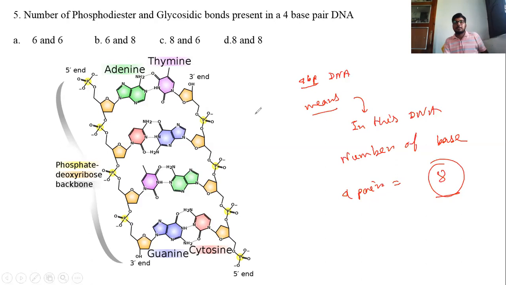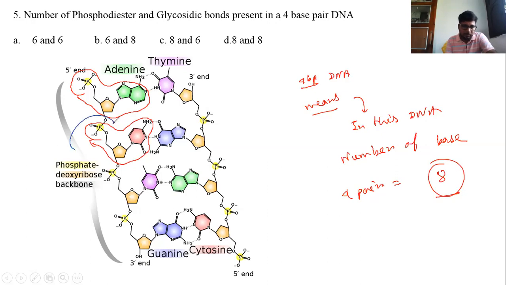So here we calculate the bonds. Notice that this is a nucleotide and this is a nucleotide, and the nucleotides are attached by a bond known as phosphodiester bond. This is the phosphodiester bond. So in a 4 base pair DNA, 4 nucleotides are present in a strand. In a single strand, the number of phosphodiester bonds is 1, 2, and 3.